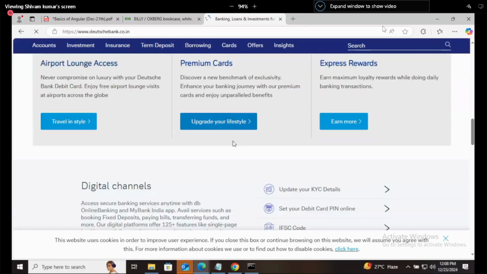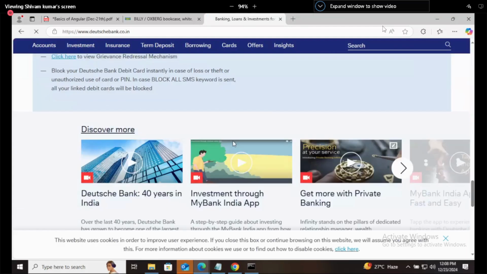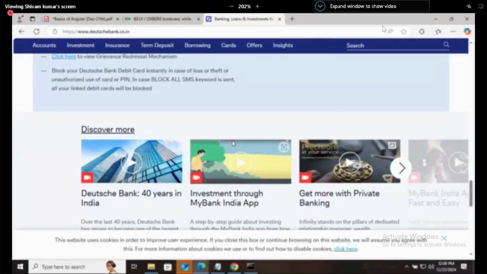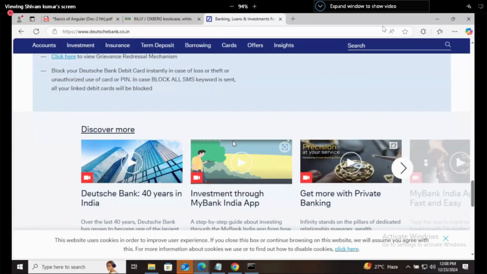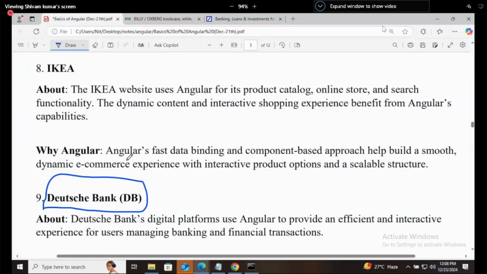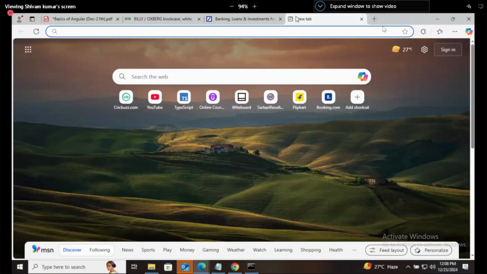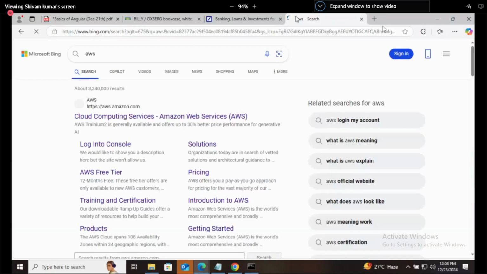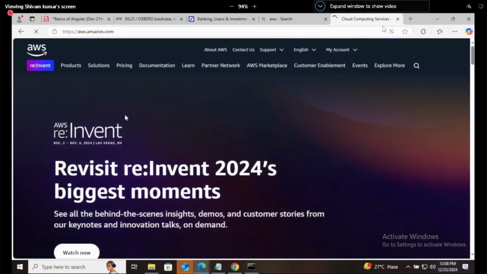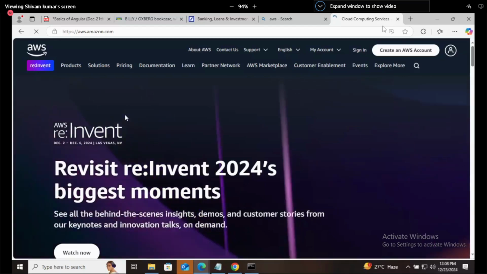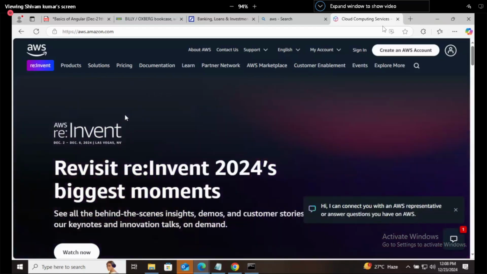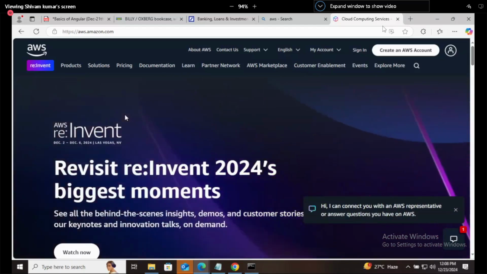Now this website is also written in Angular. All these are big tech companies. There are thousands of websites written in Angular. These are the top 10 I have mentioned here, very big. And the 10th one is AWS. You know AWS? Amazon Web Services. It's a cloud service of Amazon. So this website is also written using Angular.